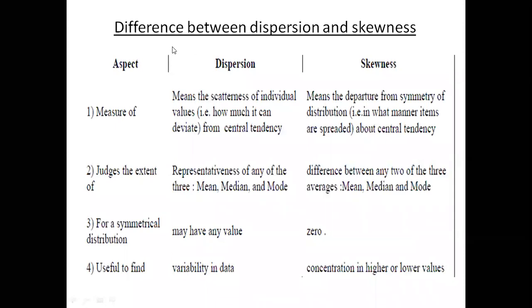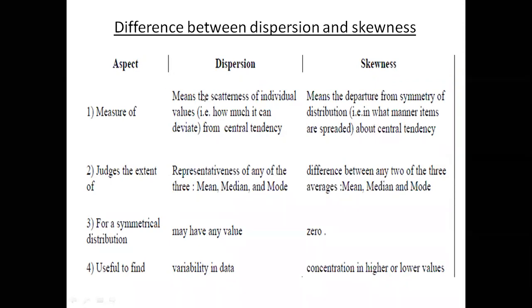Actually, there is a big difference between dispersion and skewness. Dispersion means the average deviation from the mean, and skewness is the asymmetricity of the data set.